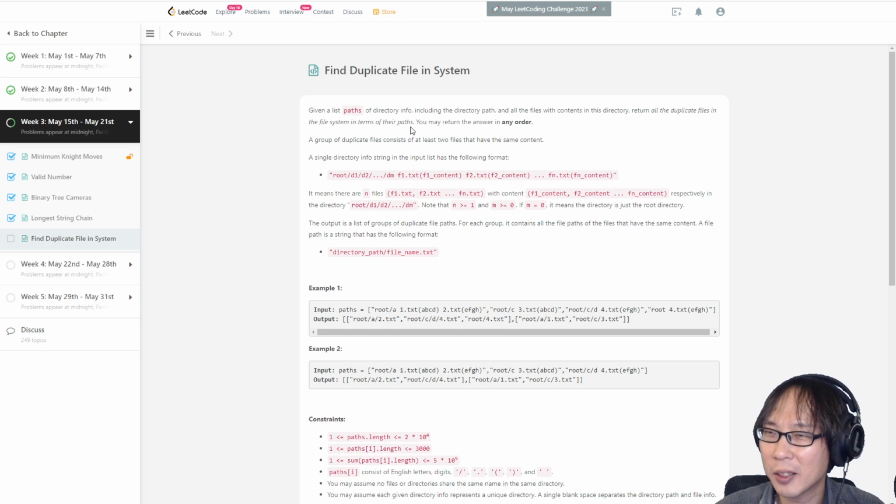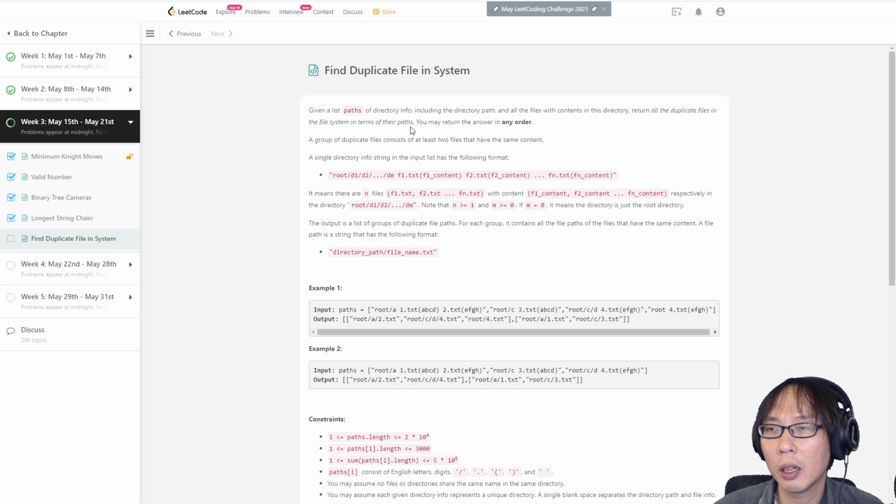You may return the answer in any order, okay? So it could be a set, right? A group of duplicate files consists of at least two files that have the same content. A single directory info string in the input list has the following format.